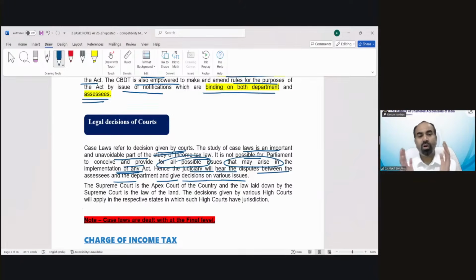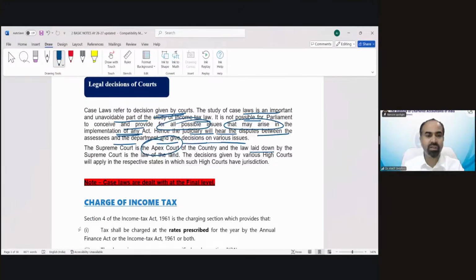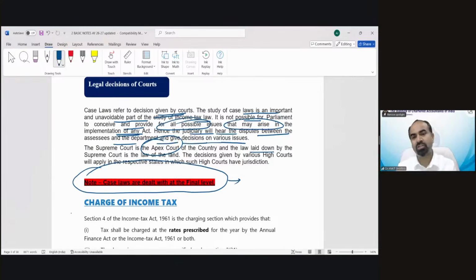So when there is any confusion, when there is no clarity, even with the help of clarifications, notifications, circulars, rules, still if there is no complete clarity, you can go to the court and the court will decide the final thing. The Supreme Court is the apex court of the country, and whatever the court decides would be the final thing. The good news is that case laws are dealt with at the final level, not at the intermediate level. We are not going to discuss the case laws at this level.